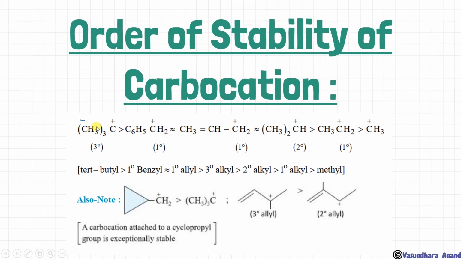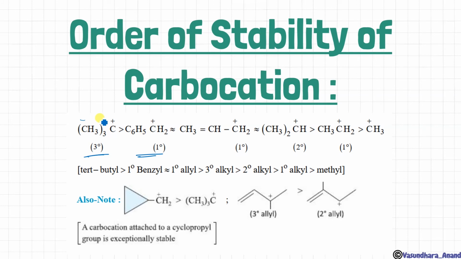It may be possible. Okay, so here you have to learn one point. Just go according to the option. If the options given are tertiary, primary and secondary only, then just go for tertiary. If benzylic and other options are secondary or primary, then go for benzylic. But if both tertiary and benzylic are there, then we have to consider tertiary as the more stable carbocation than the benzylic also.